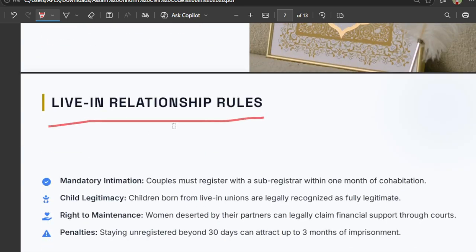There were some other points covered in this bill, like the live-in relationship rule.